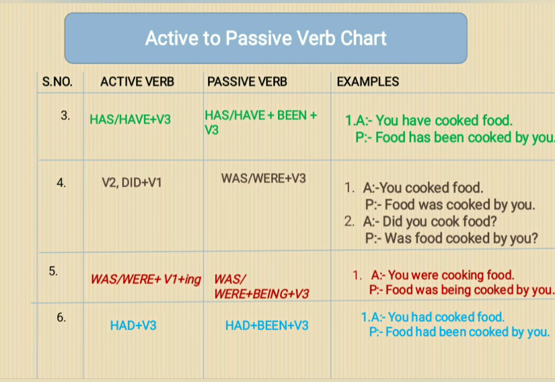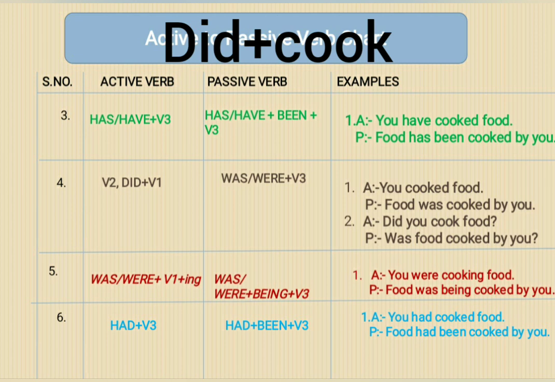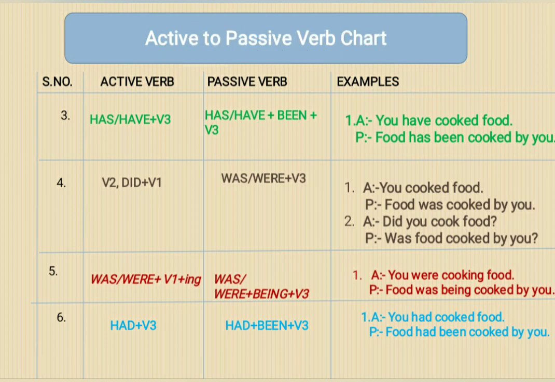In second example, you see, did you cook food? Which is interrogative sentence. And here, the verb is did plus cook. When you convert it into passive voice, it will become was food cooked by you. Because it is interrogative sentence, we put was in first place before the noun.